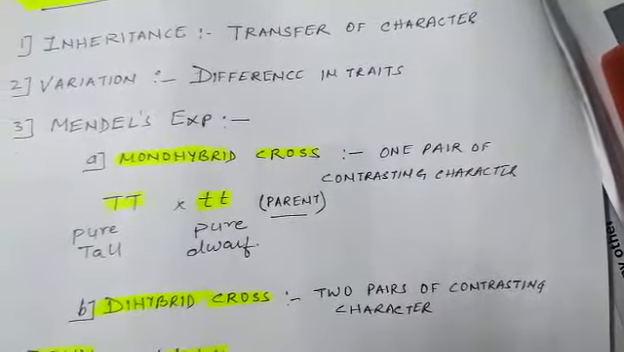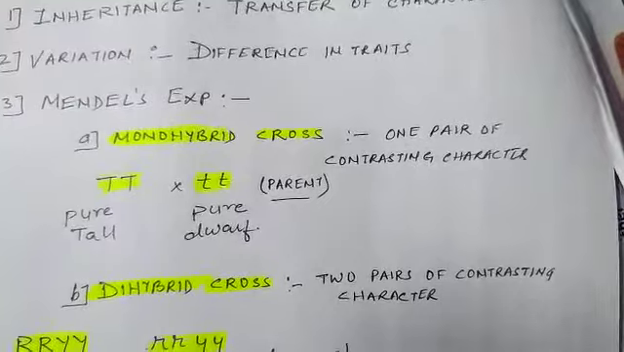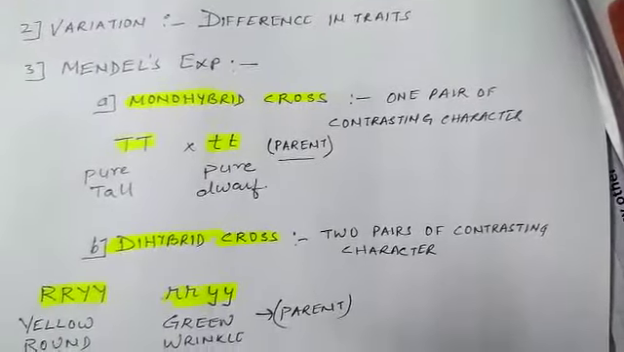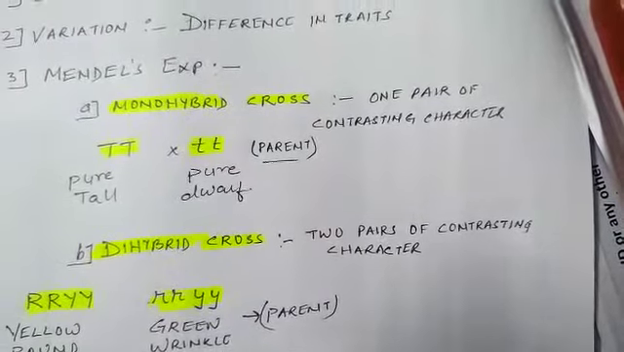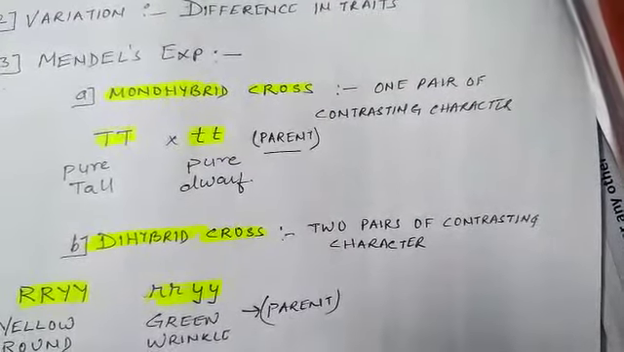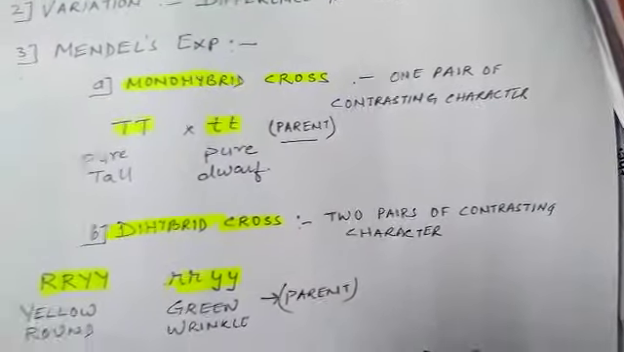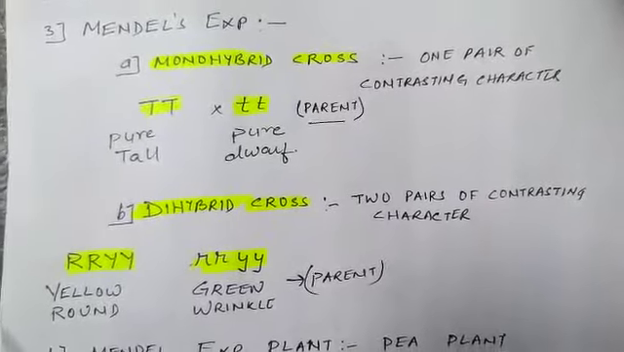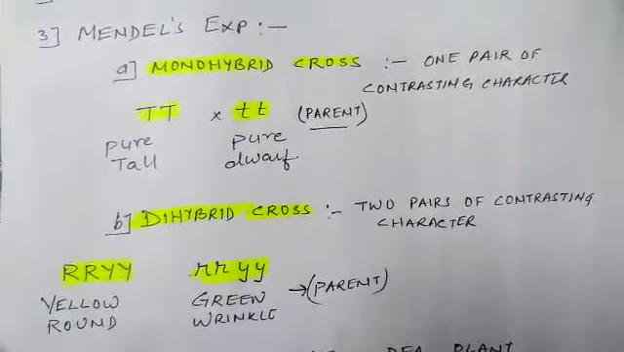Coming to the next point, for studying Mendel's experiment, we have to see what Mendel actually did to prove genetics. He conducted a monohybrid cross and a dihybrid cross. He performed this experiment to show that the characters are present in paired form. That is, pure tall and pure dwarf are found in paired form. Similarly, the yellow color and the green color are also found as paired characters.